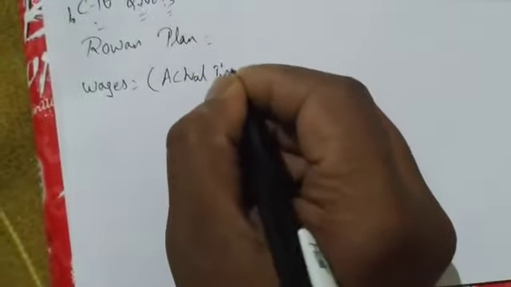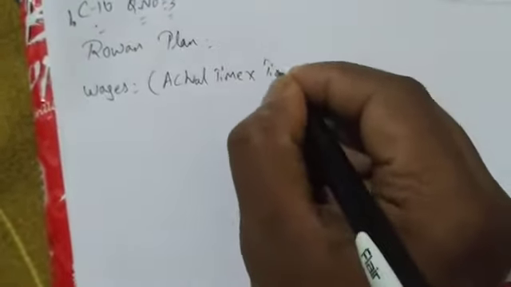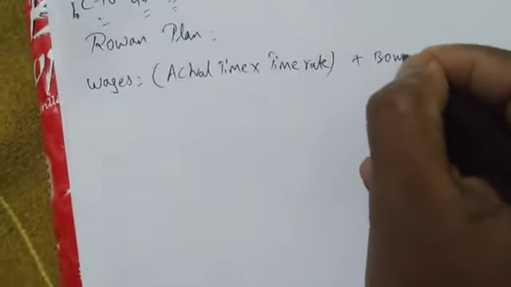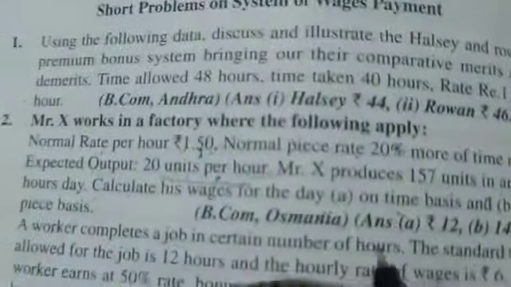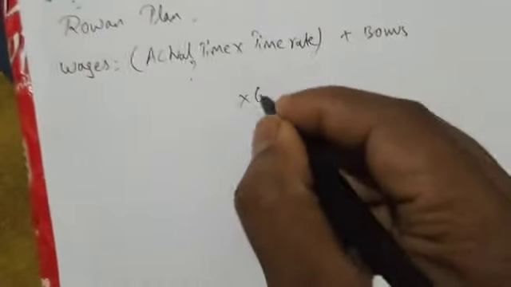Wages equal to actual time into time rate plus bonus. Okay. So actual time we don't know, so again a question mark for actual time. Time rate is given, 6.